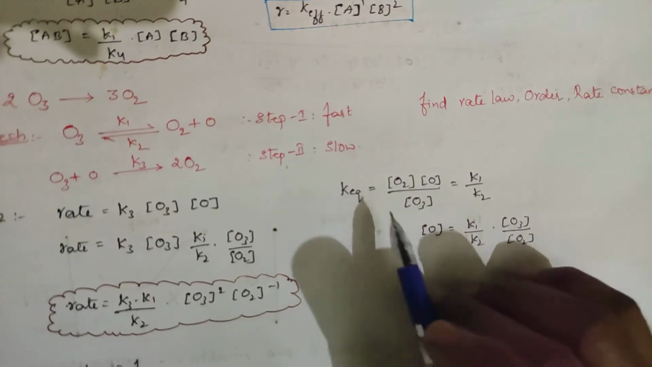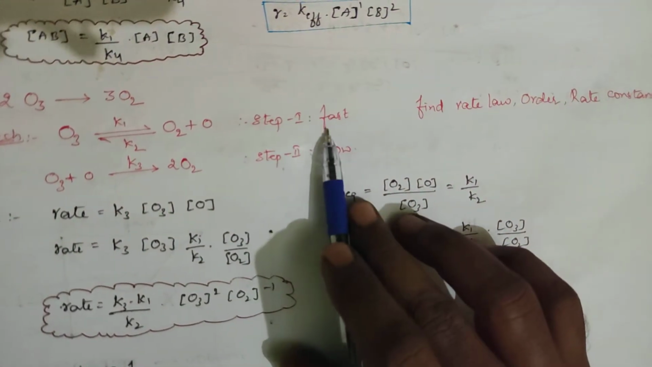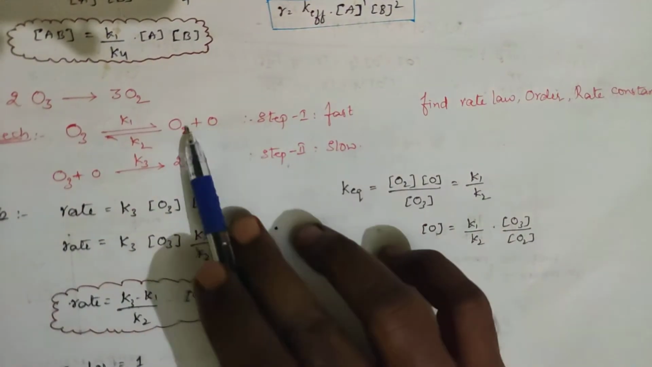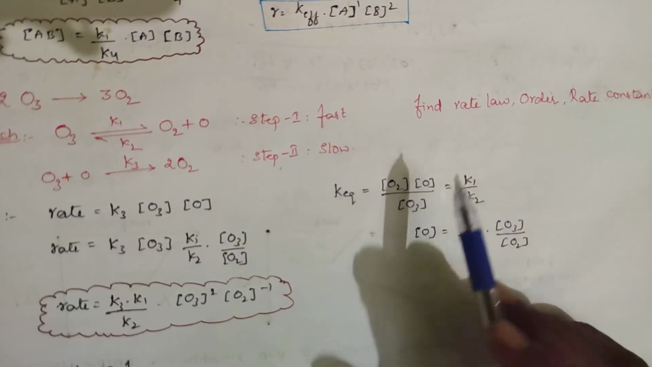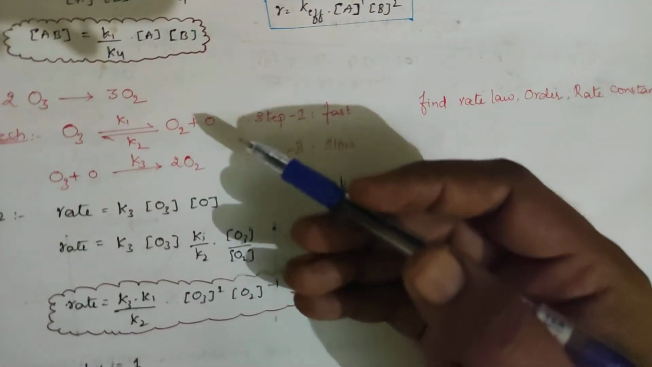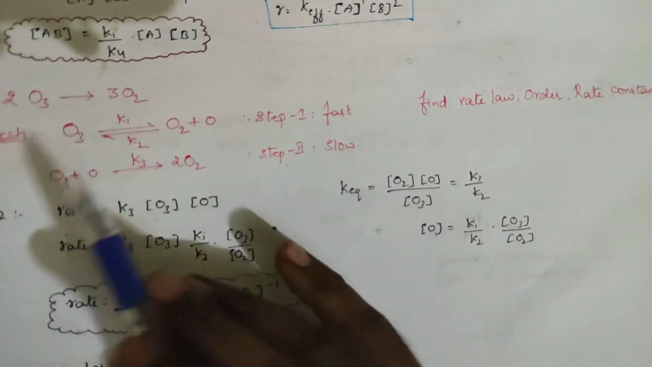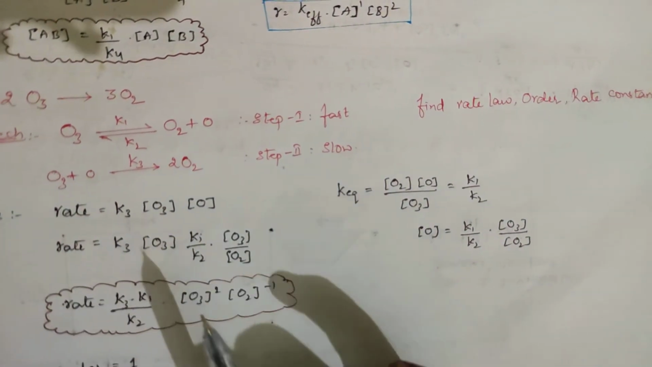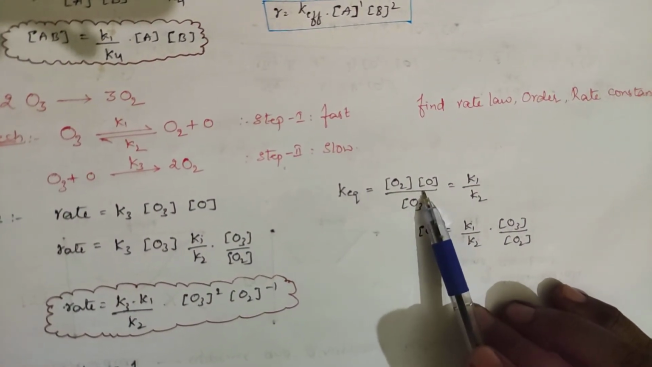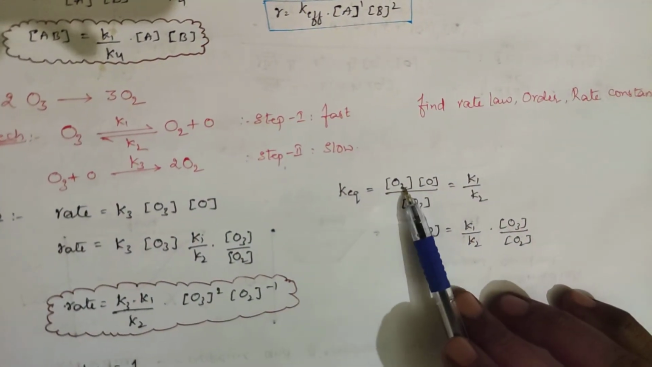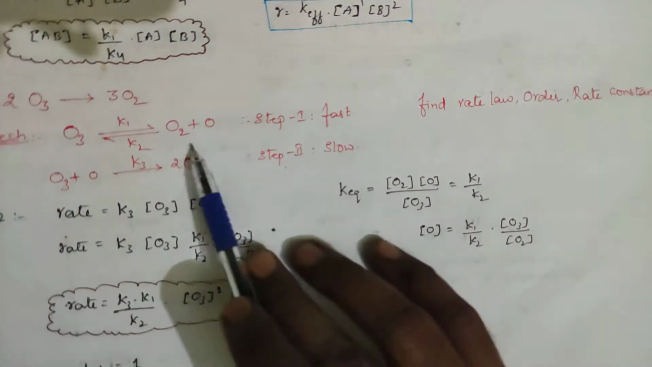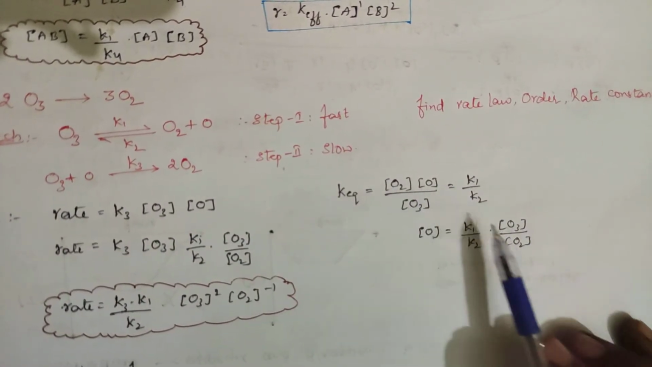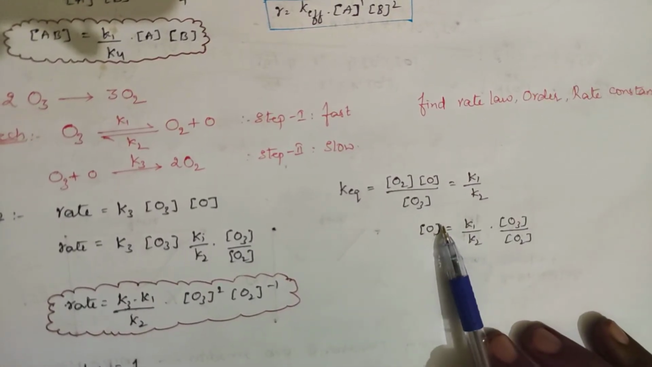So K equilibrium, if I write, what happens? This is the first step, right? K equilibrium: here you are having O2 into concentration of O by O3. Okay, there is no way. You are having only 2 steps, so definitely you should take this step itself as the reversible reaction. So K equilibrium, O2 into concentration of O by O3, gives you K1 by K2. So concentration of O will be equal to K1 by K2 into O3 by O2. This is the concentration of nascent oxygen, right?